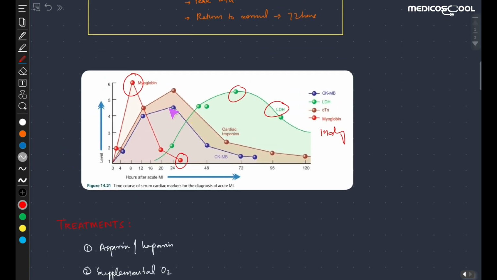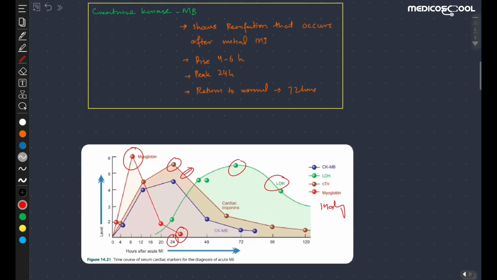You can see this is the graph of the cardiac troponins. It starts to rise in about 2 to 4 hours, reaches the maximum in about 24 hours, and then starts declining or becomes normal in about 7 to 10 days.